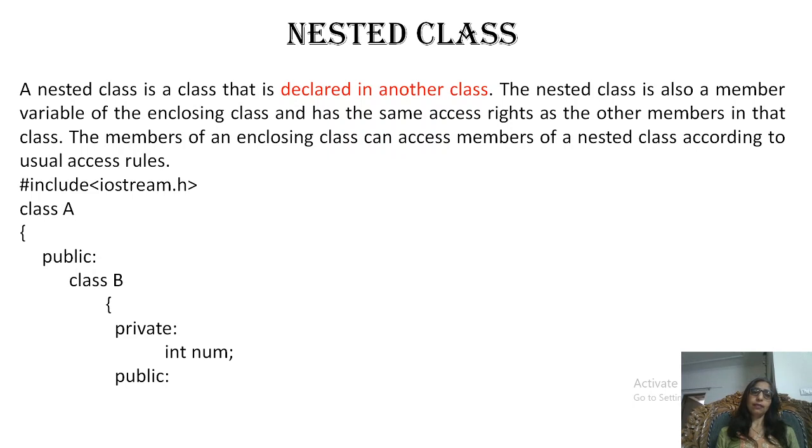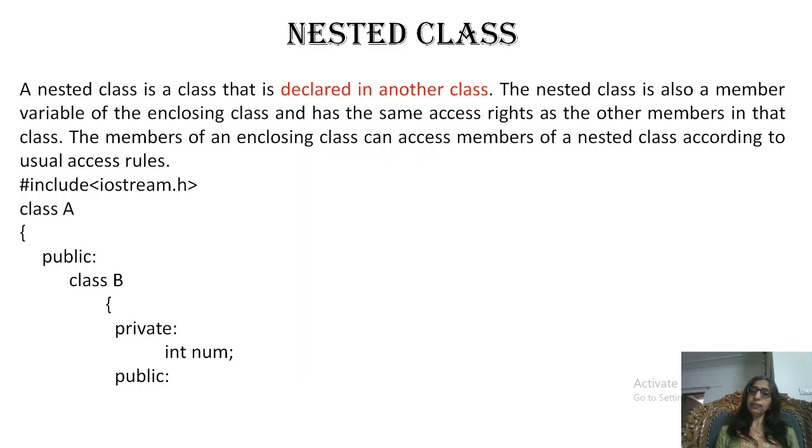Next is the nested class. Nested means when we have declared anything within another of the same type, like if we declare an array within an array, or a structure within a structure, we call it nested. Or if we declare an if statement within another if statement, it is known as nested if. In the same way, a nested class is a class that is declared in another class. A class within another class.